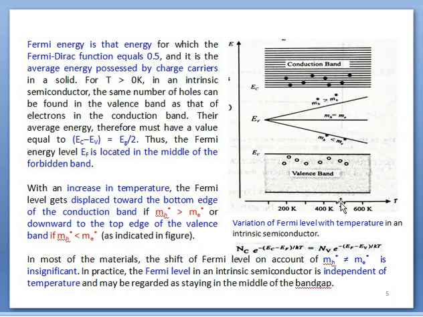And if this condition is followed, when mh* is less than me*, then this term will be greater than the other term. To reduce it, the difference EC minus EF again needs to be increased. EC is here, EF is here, so the difference needs to increase, which means EF shifts in the downward direction.